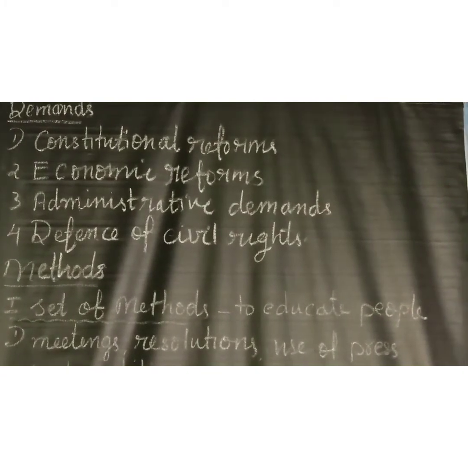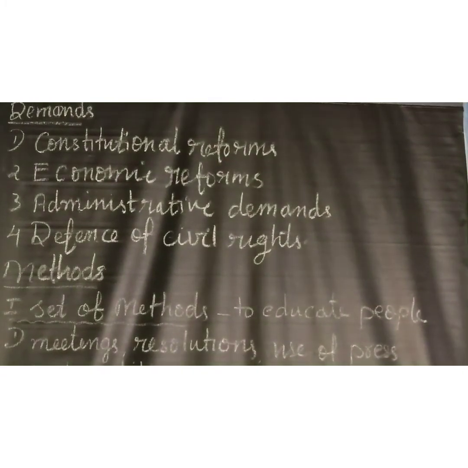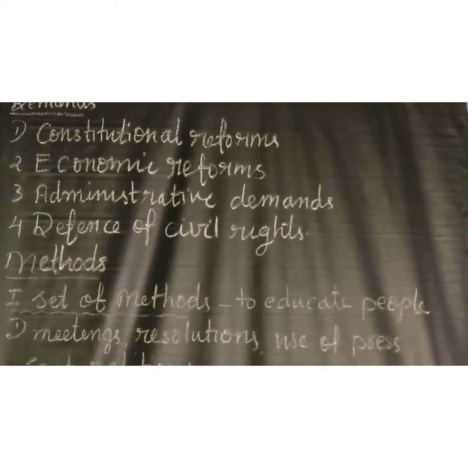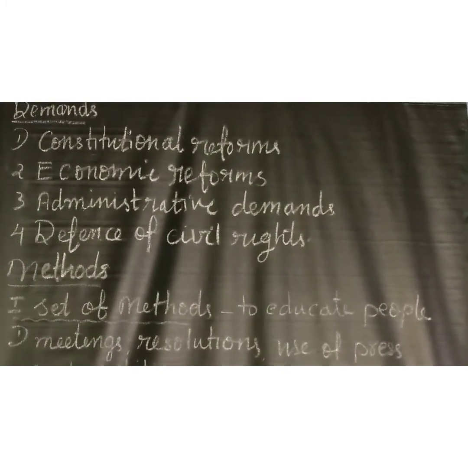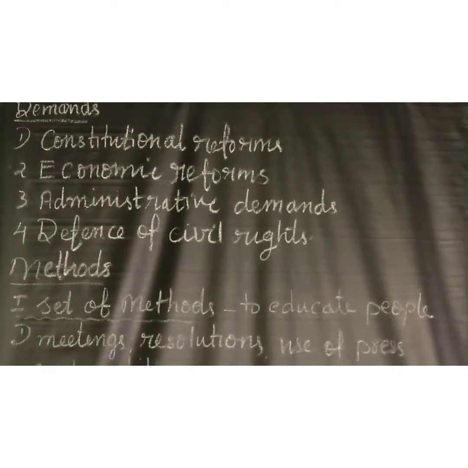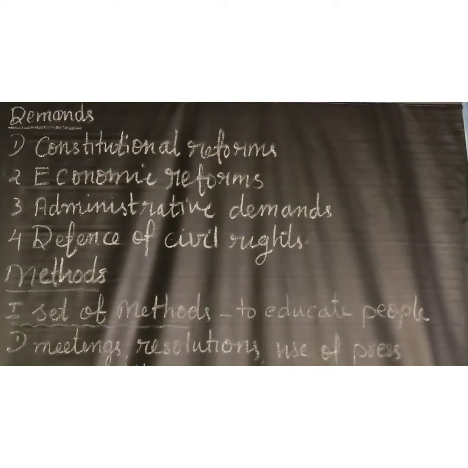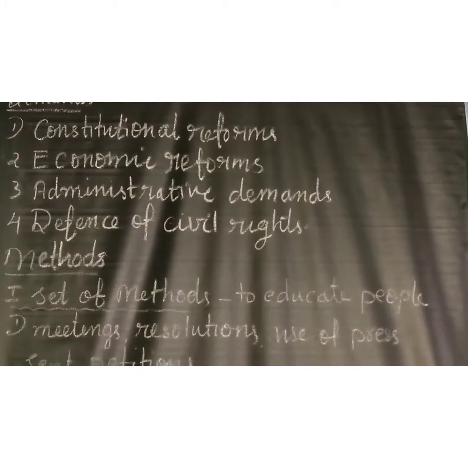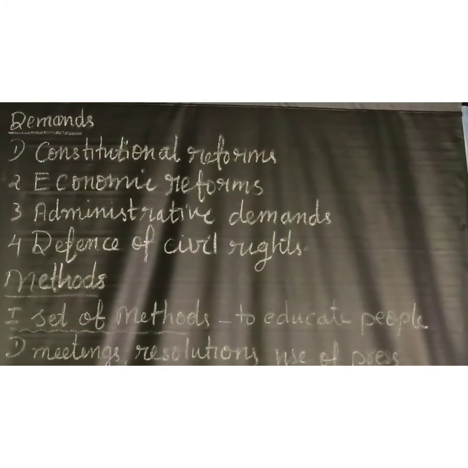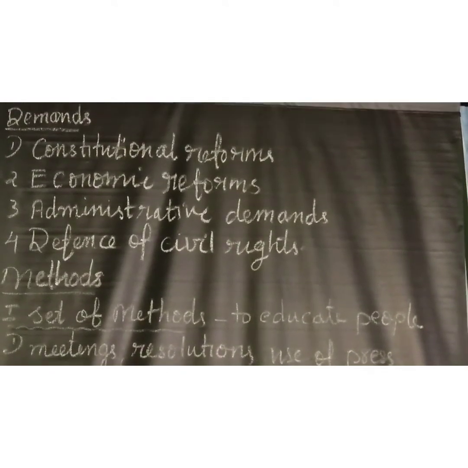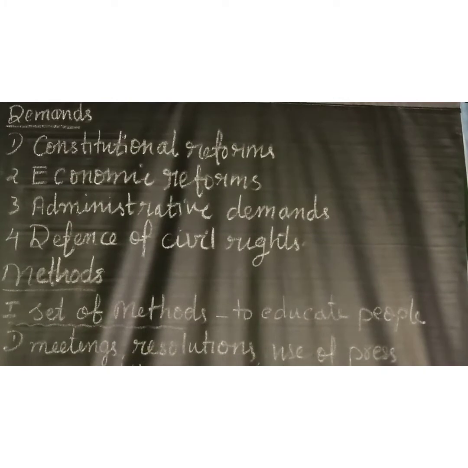First, abolition of the Indian Council. Earlier there was an Indian Council, but the early nationalists asked the British to abolish it. Secondly, expansion of the legislative council. Thirdly, increase the membership of Indians. For that they raised the slogan, no taxation without representation.